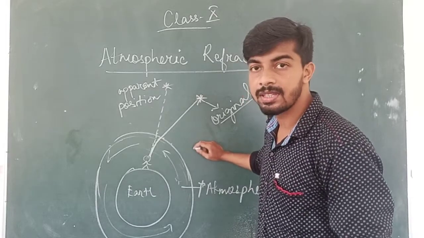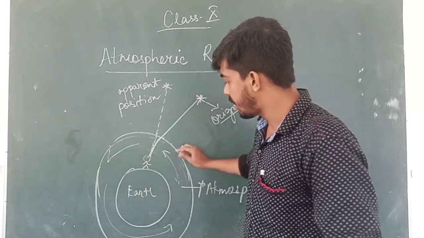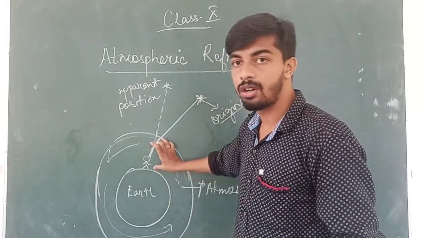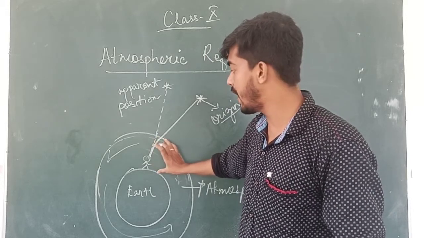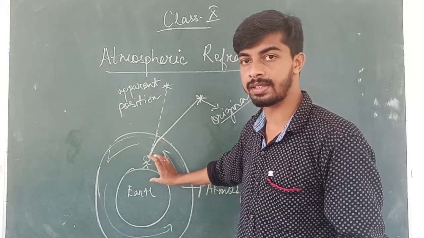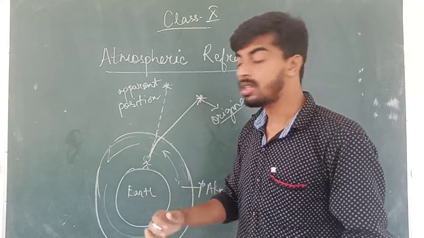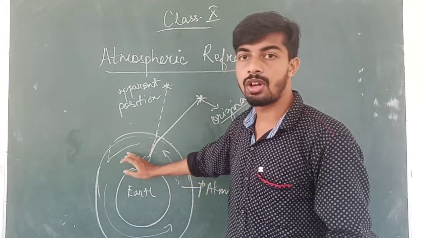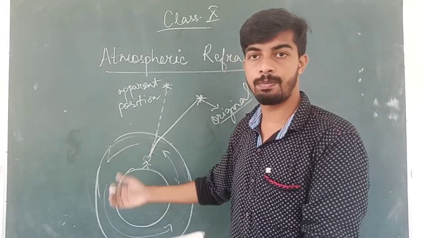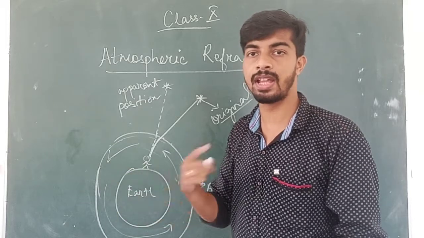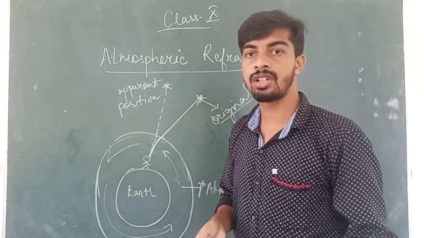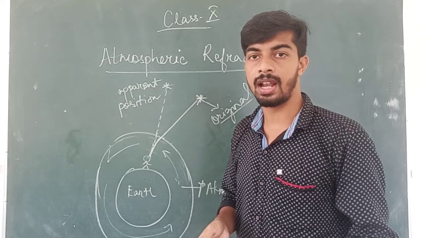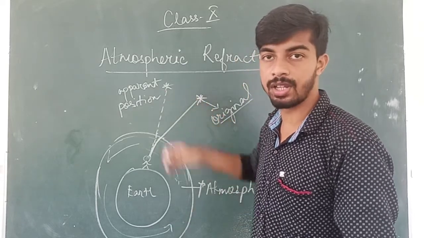So what happens due to this? Sometimes the density of gases in a particular area can increase or decrease. Also, sometimes there are clouds or other particles, dust particles, moving in the atmosphere, which makes the stars twinkle.